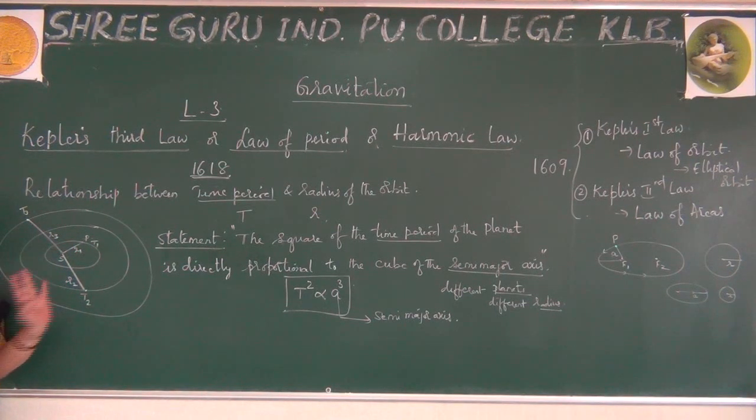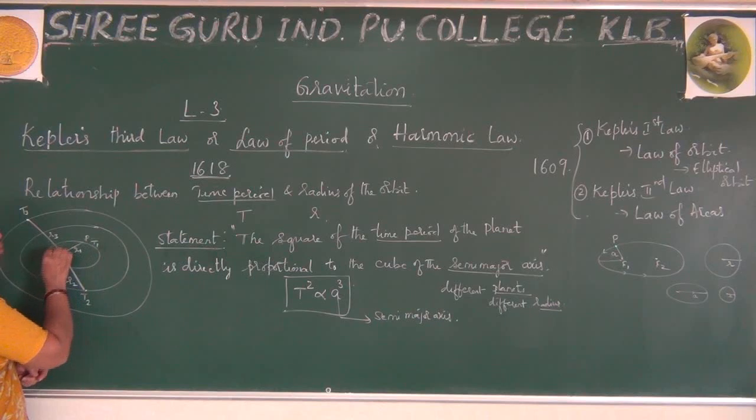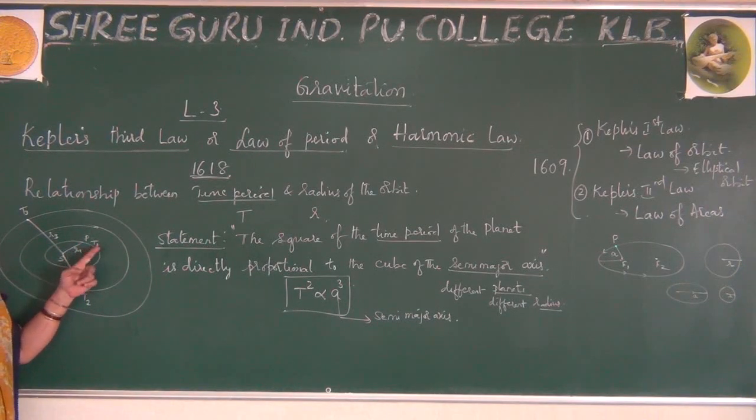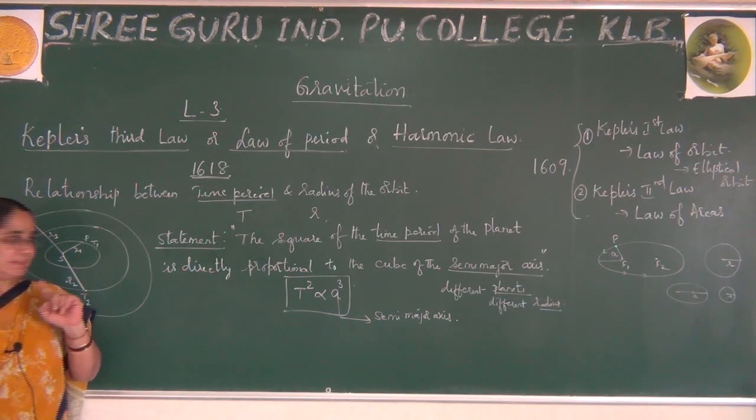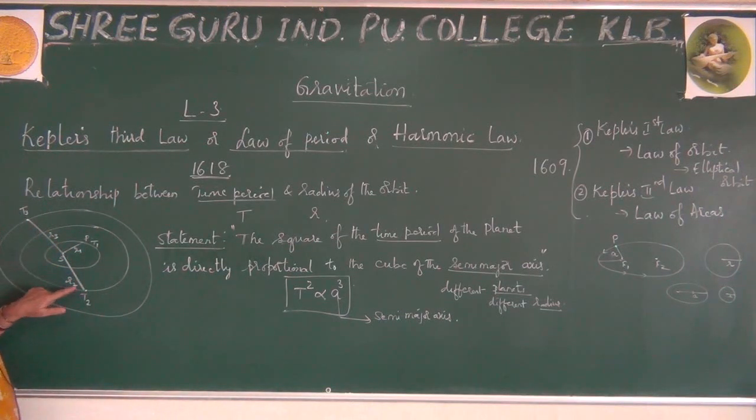I have taken three planets in this figure. The first planet from the sun is revolving around the sun, where the distance I have taken as r1, and the time period of this planet is t. If I select the second planet here, the distance from the sun to this is r2, and the time period is t2. And the third planet is shown like this. Is it clear? So what do you observe from this?